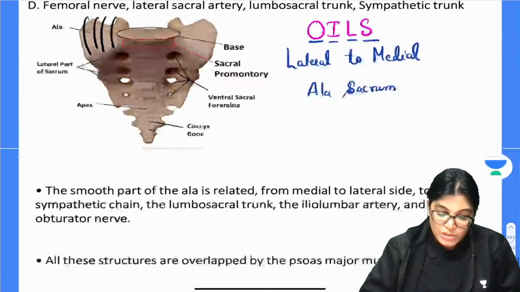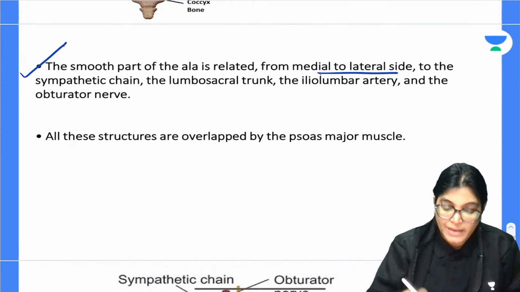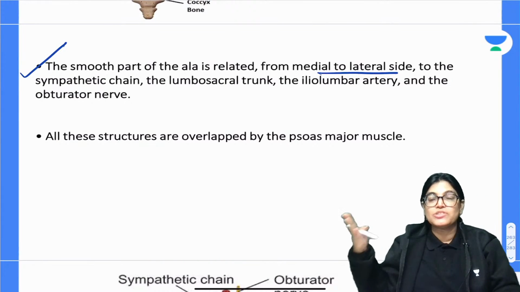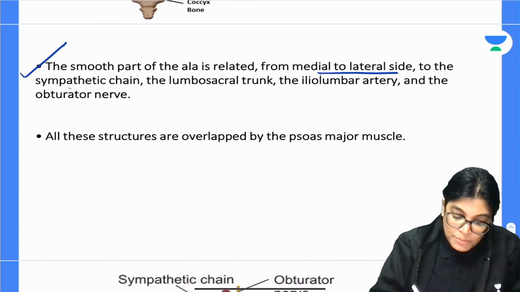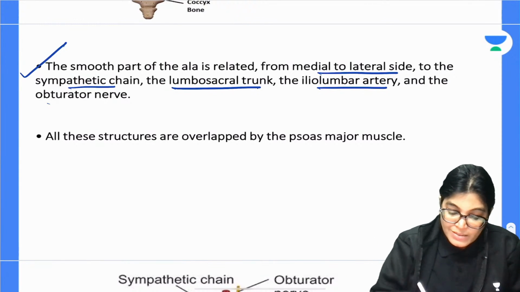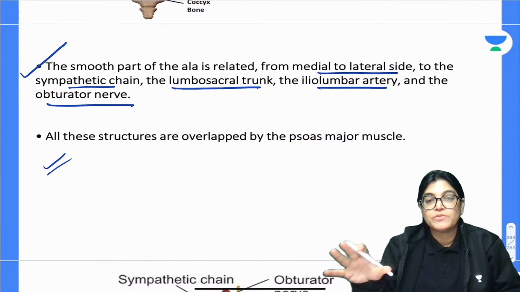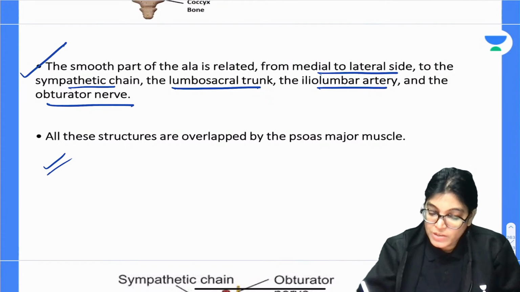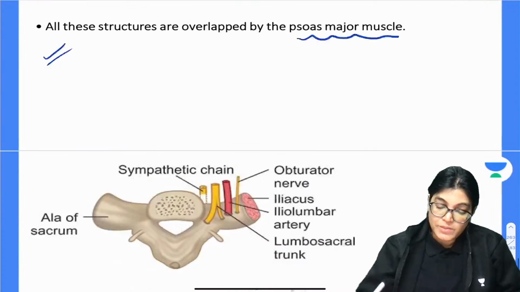I would like to show you this diagram also. The smooth part of the ala of sacrum is related from medial to lateral. Thus the opposite, if we talk about the relation of the structures from medial to lateral, it will be sympathetic chain, lumbosacral trunk, iliolumbar artery and obturator nerve. All these structures lying on the ala of sacrum are overlapped by psoas major muscle. Let me show you a diagram so that your concepts get cleared.